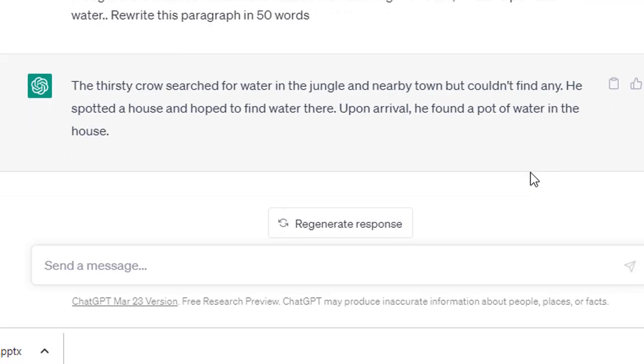So we can see ChatGPT converted this paragraph into just 50 words.